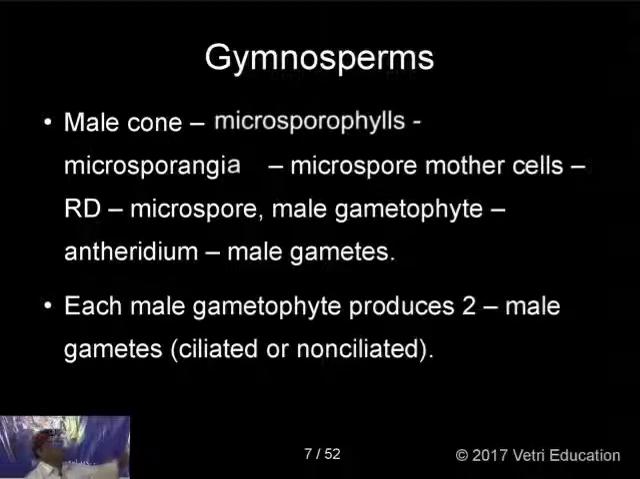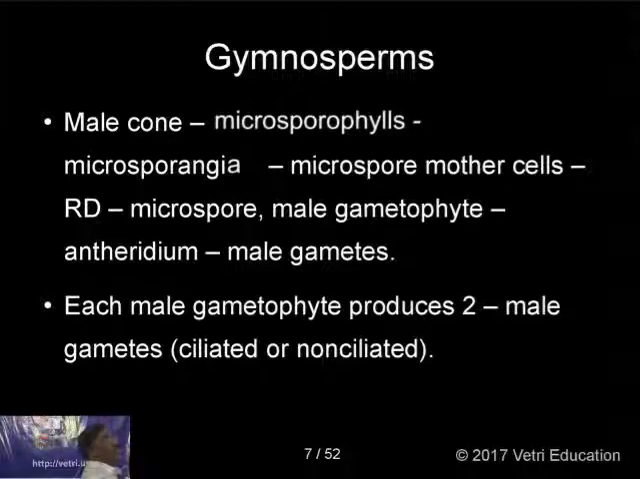These mother cells, as I told you already, are part of the sporophyte and are diploid. So these microspore mother cells are also diploid. They undergo reduction division and give haploid microspores. This haploid microspore develops into the haploid male gametophyte. This male gametophyte produces antheridia. Inside the antheridium, you have a number of male gametes. Each male gametophyte produces two male gametes. These male gametes may be ciliated or non-ciliated; they may have cilia or no cilia.